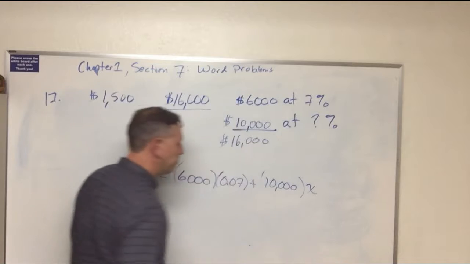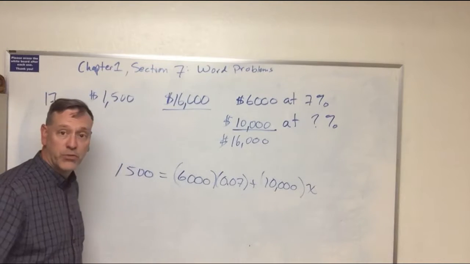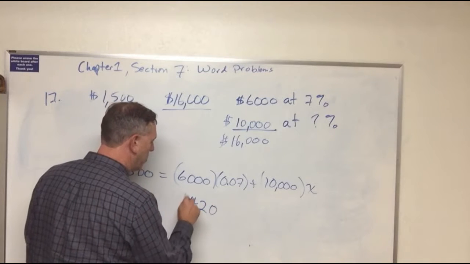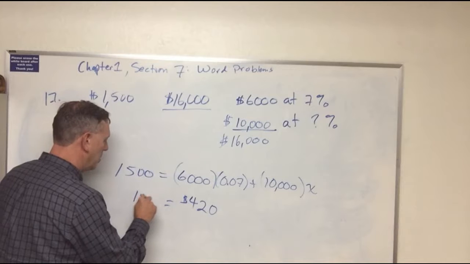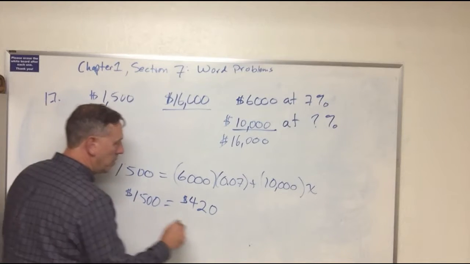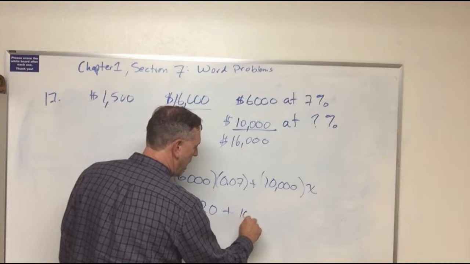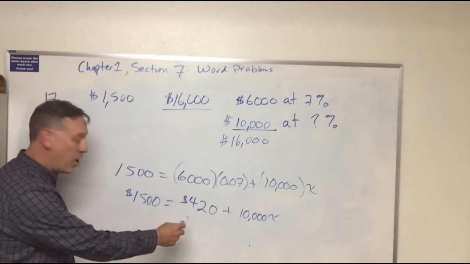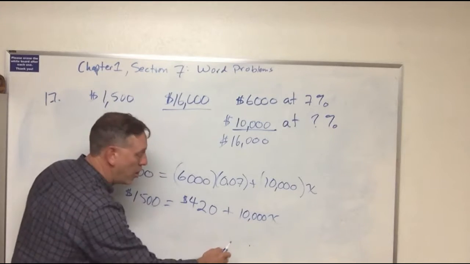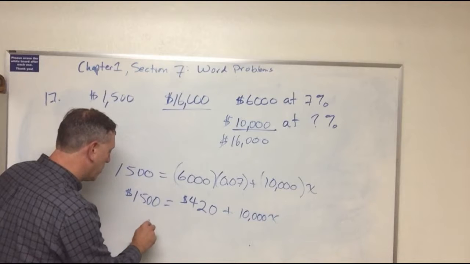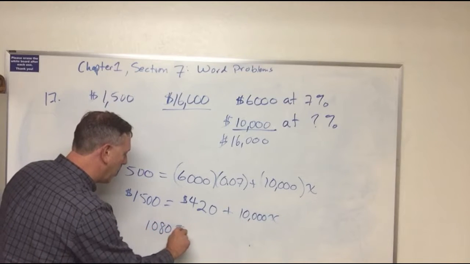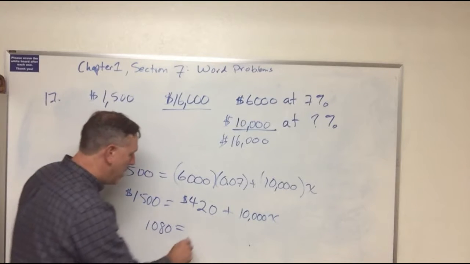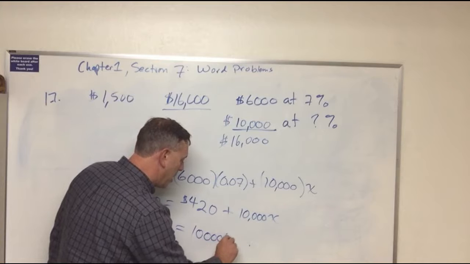We'll call it X. So this is relatively straightforward. 6,000 times 7% is $420, plus 10,000 X. Just subtracting 420 from each side in order to get the term with the X in it by itself, this will leave us with $1,080. $420 from $1,500 is $1,080. And that will equal 10,000 X.